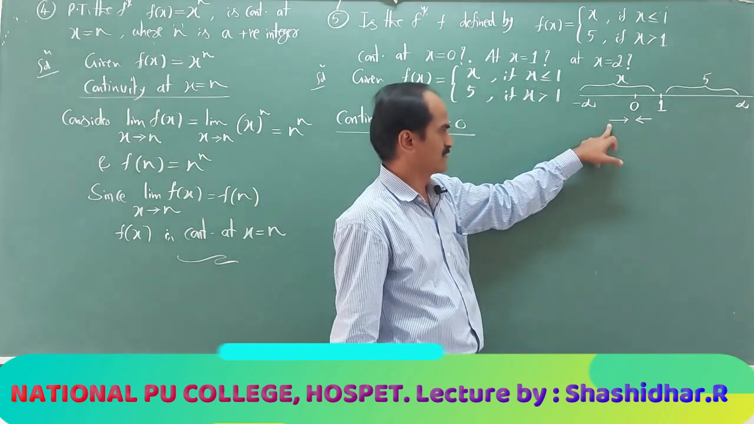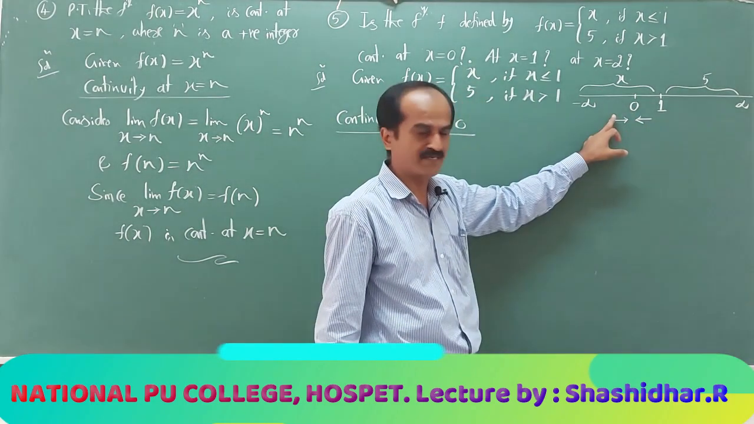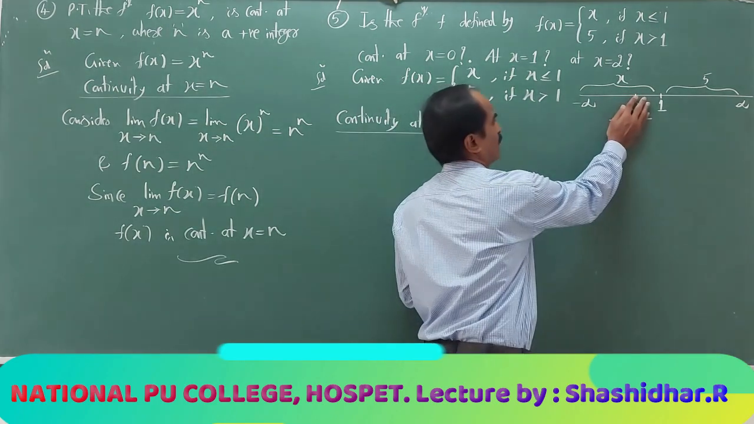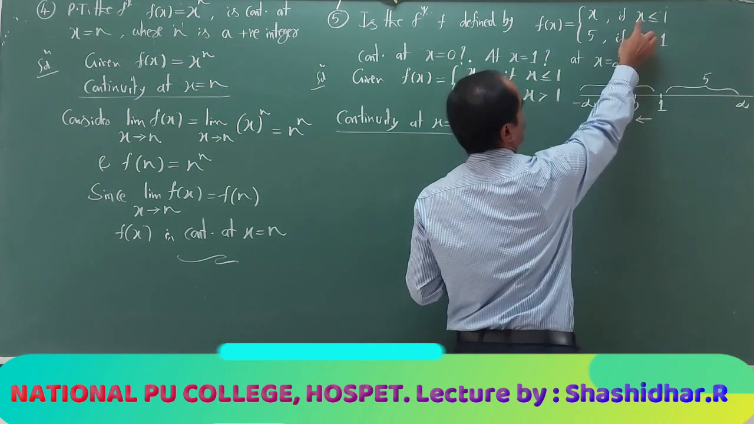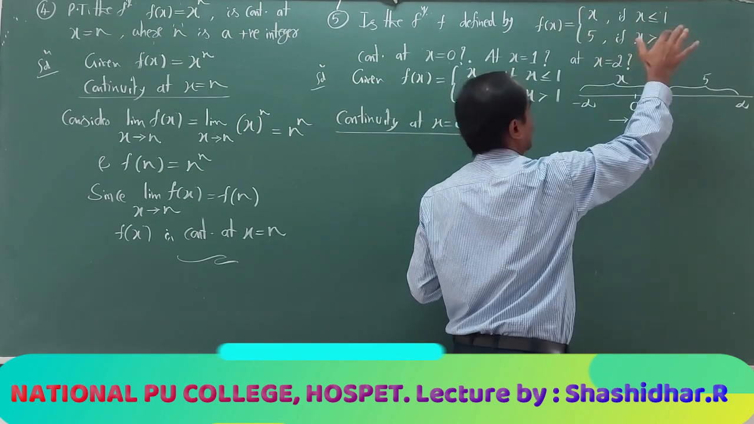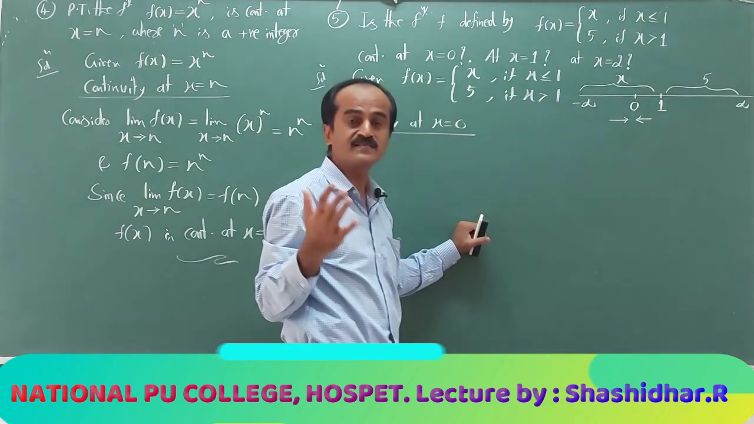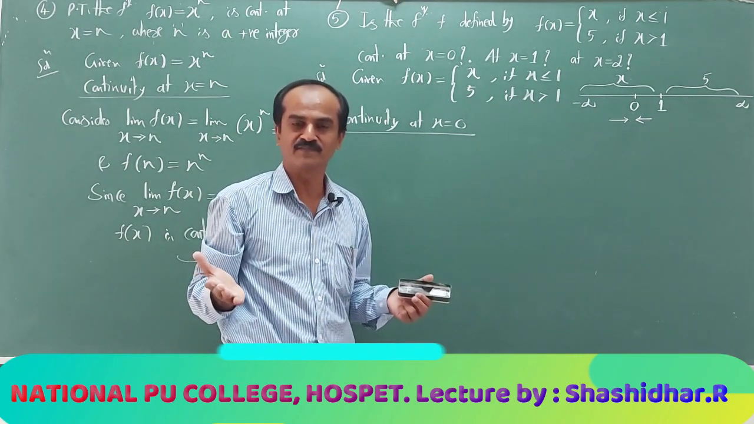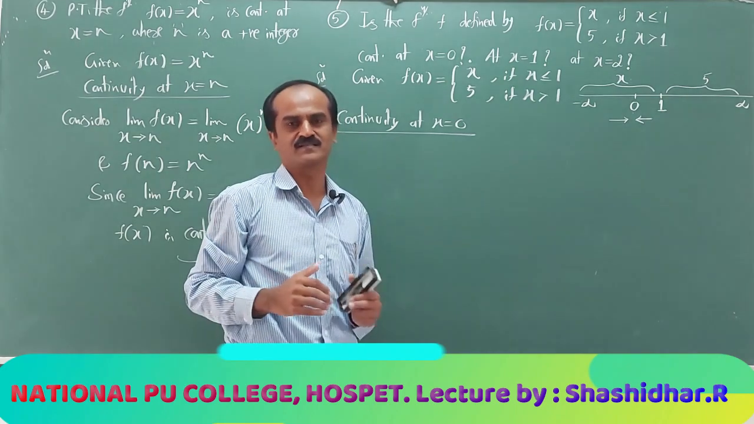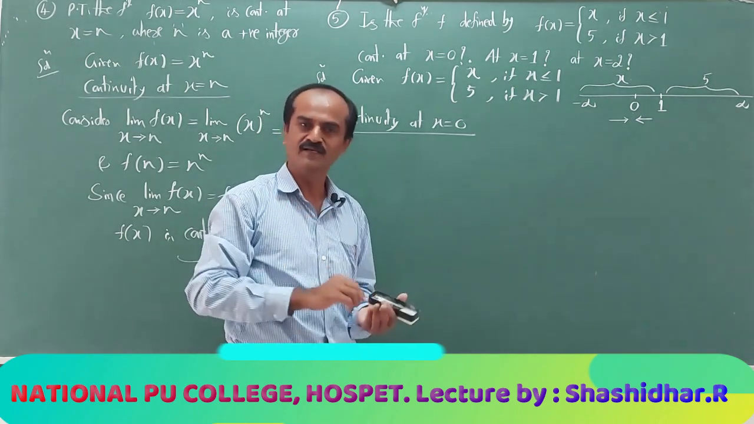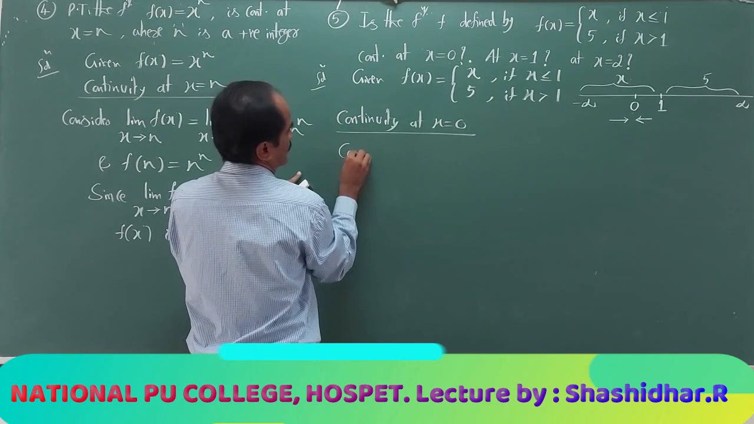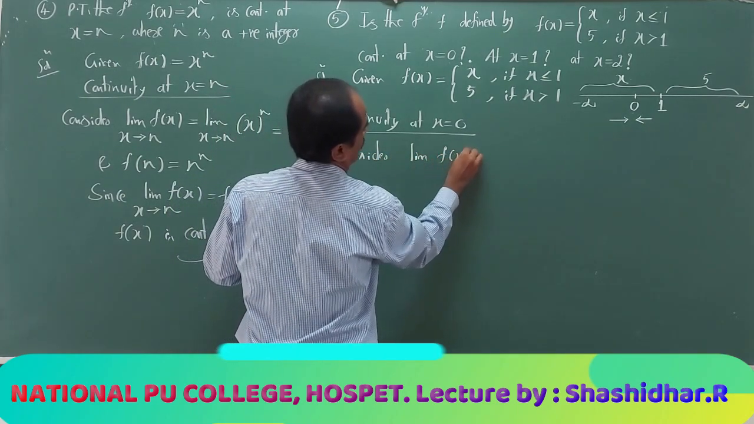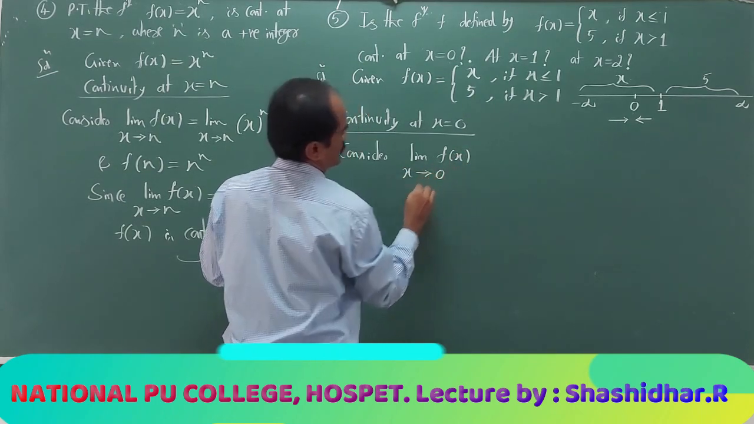In both the cases, that is either x approaches 0 from the left side or from the right side, the value of x lies in this interval. Therefore, in both the cases, I have to take the function as f of x equal to x only. Means I need not go for evaluating the limit of the function through LHL, RHL. Directly you can evaluate the limit of the function. So consider the limit of f of x as x approaches 0.